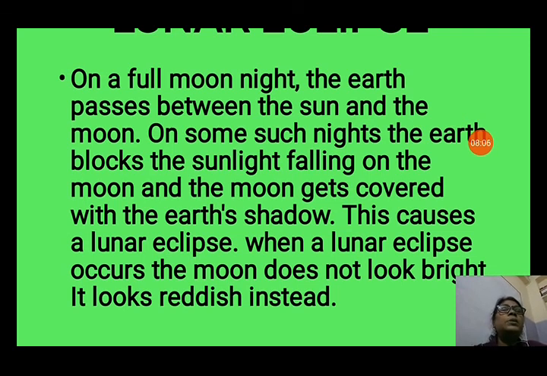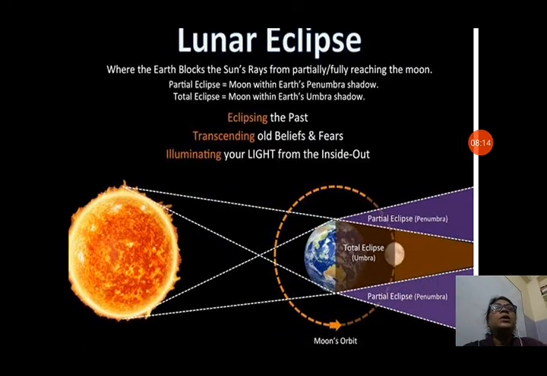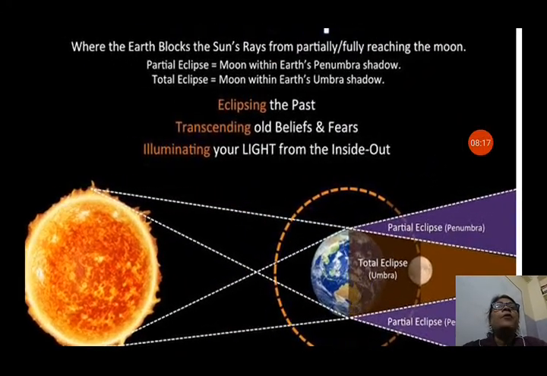When a lunar eclipse occurs, the moon does not look bright. It looks reddish instead, because the light of the sun is blocked by the earth. You can see a lunar eclipse in this picture. When the earth blocks the sun's rays from partially or fully reaching the moon, in a partial eclipse the moon is within the earth's penumbra region, where only partially light is going. So it is not total dark. And if it is the umbra region, then it will be total dark and it will be a total lunar eclipse.